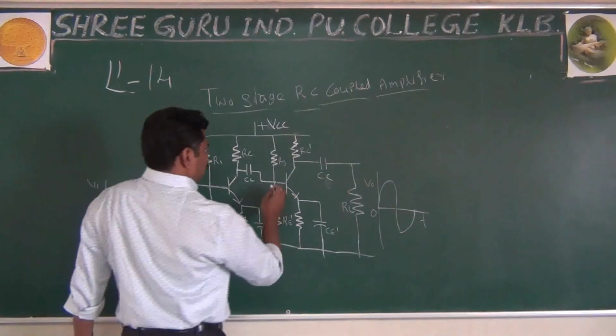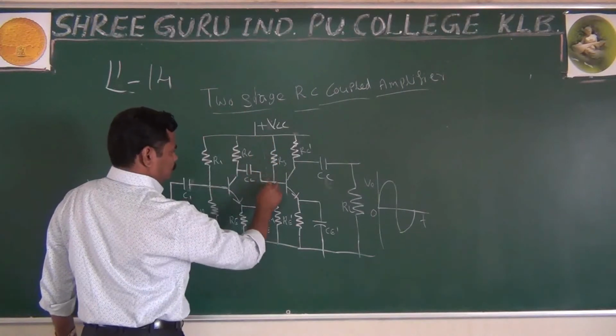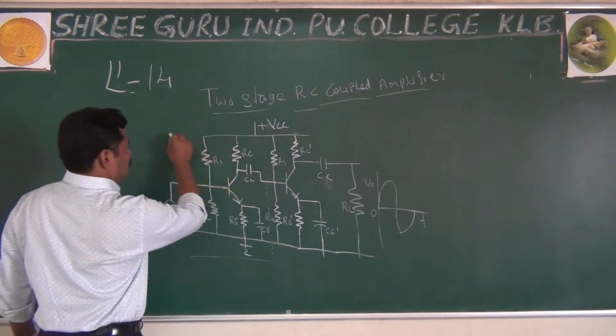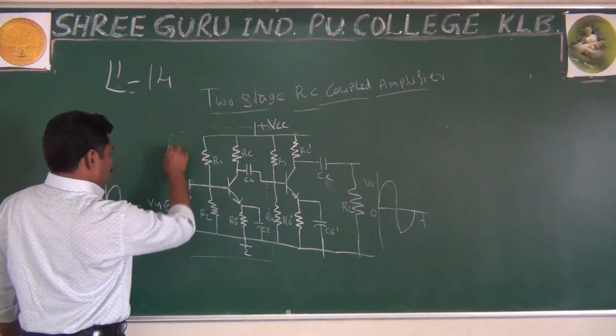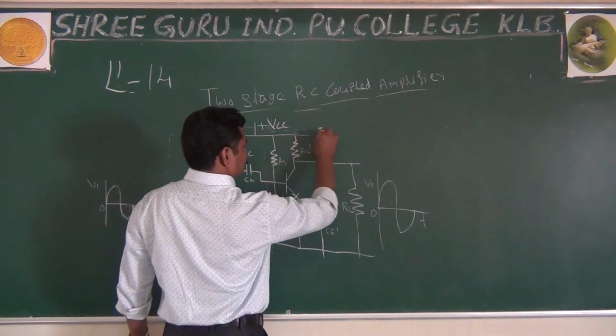If you have any confusion, this is your first stage, and this is another stage.